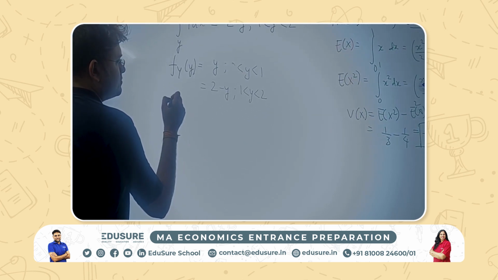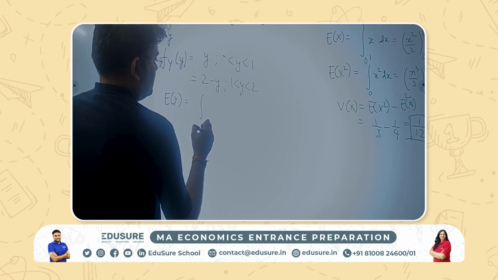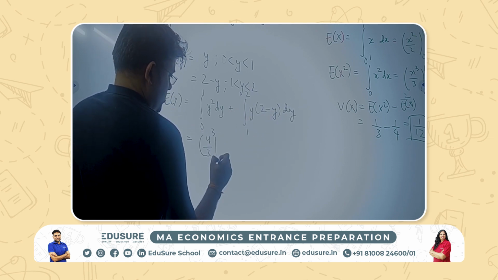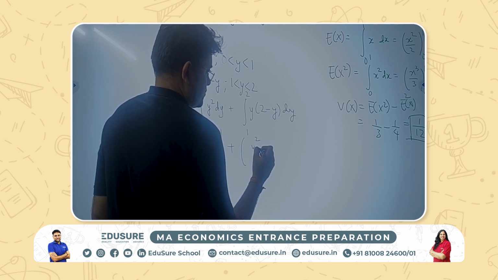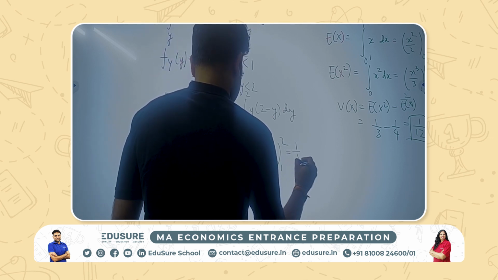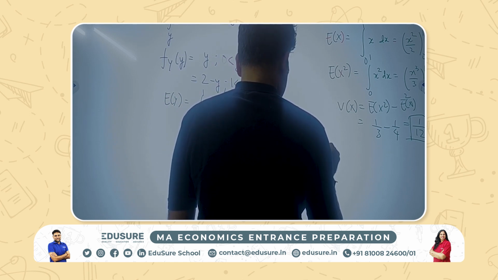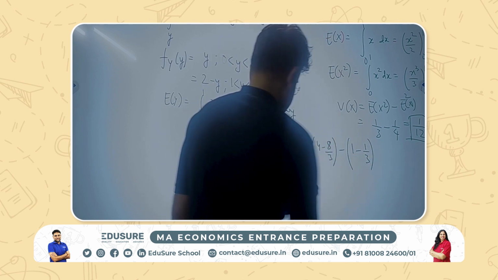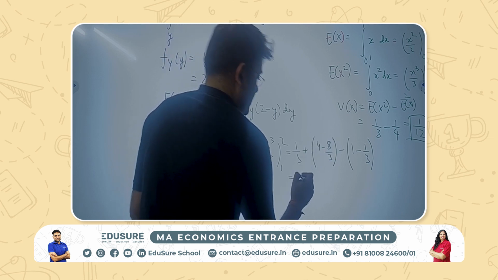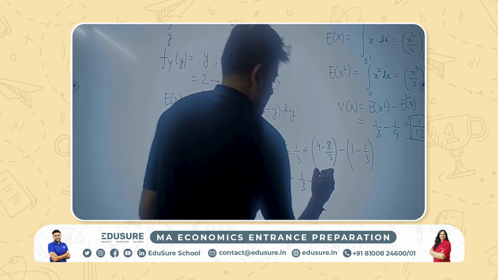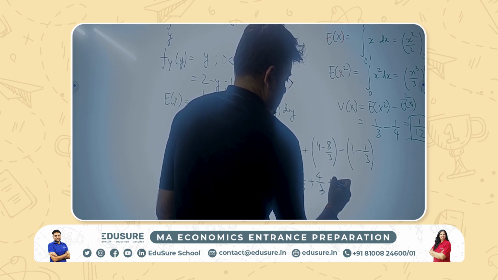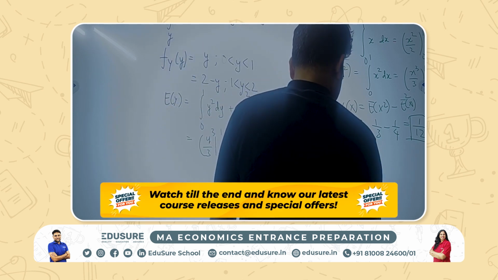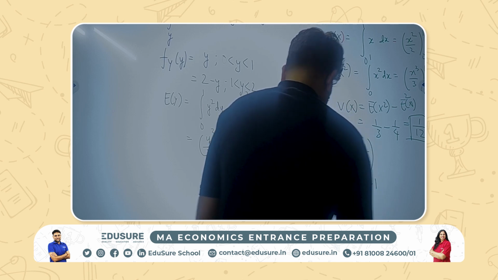So four minus 8 by 3 minus 1 minus 1 by 3. 12 minus 4 by 3, 1 by 3 plus 4 by 3 minus 2 by 3. 3 minus 2 by 3, 1.